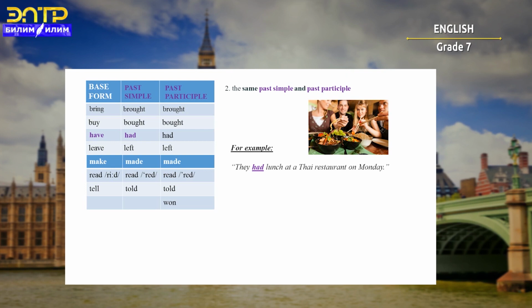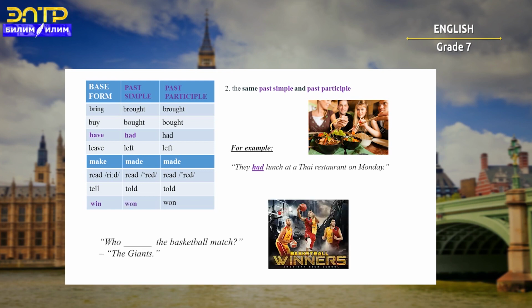Make, made, made. Read, read, read. As you noticed, the spelling is the same, but the pronunciation is different in the base form, in the past simple, and in past participle. Tell, told, told. Win will be won in past simple.